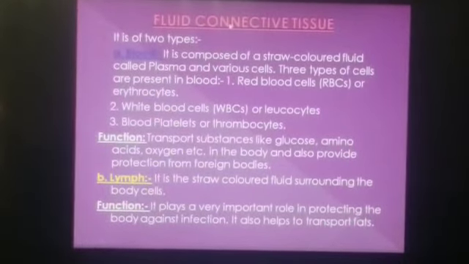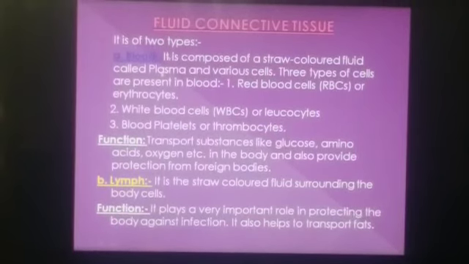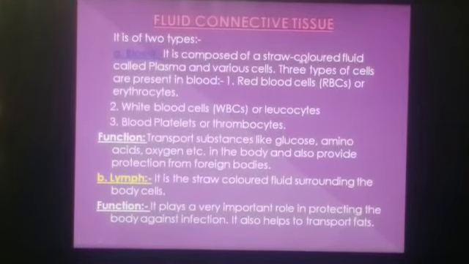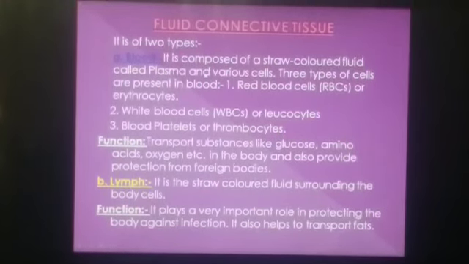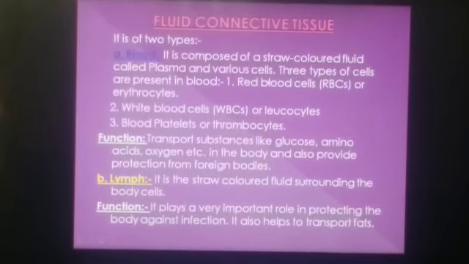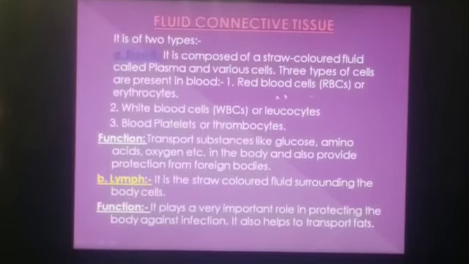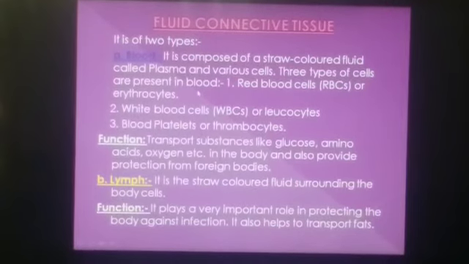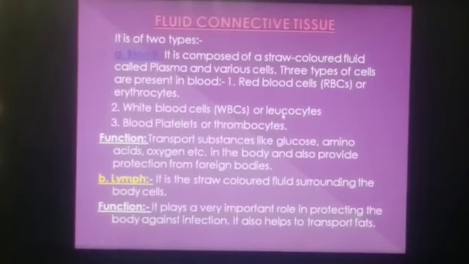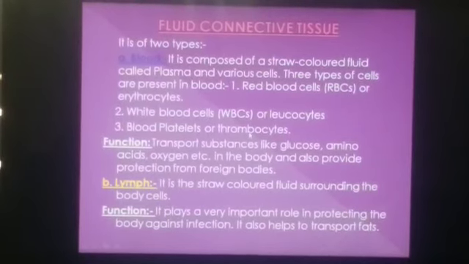Fluid connective tissue. Fluid connective tissue, again, is of two types. First blood, second is lymph. Blood is composed of straw colored fluid called plasma and various cells. Three types of cells are present in the blood. First, red blood cells, that is RBCs or erythrocytes. Second comes white blood cells, WBCs or leukocytes. Third is blood platelets or thrombocytes.